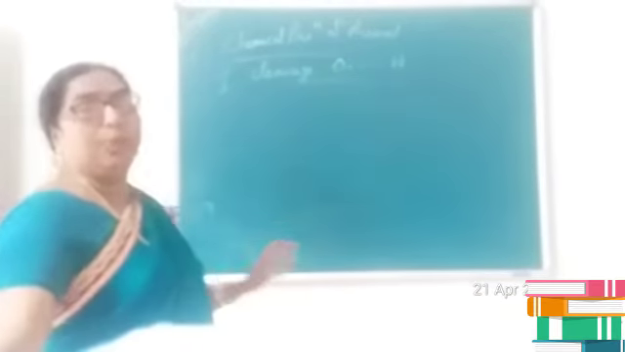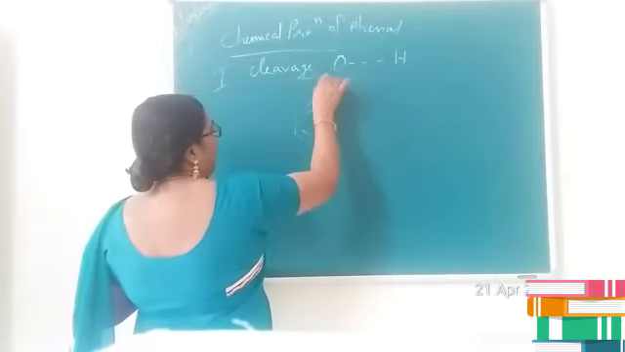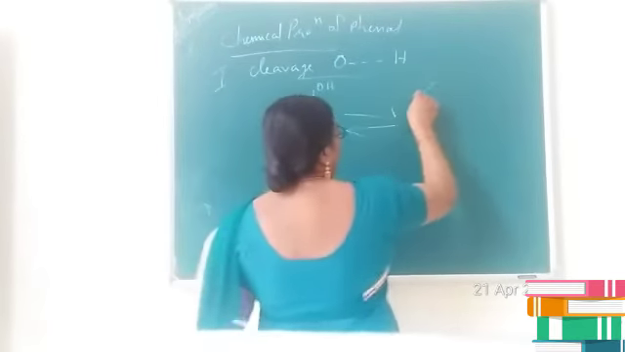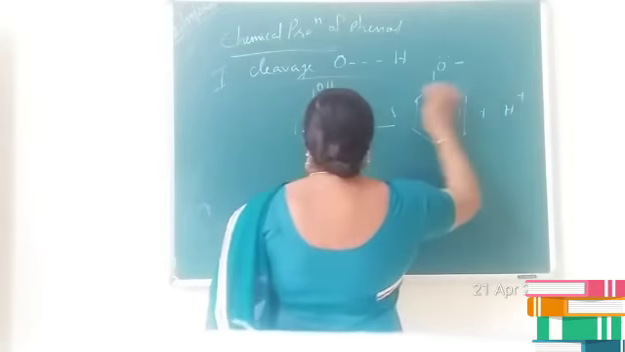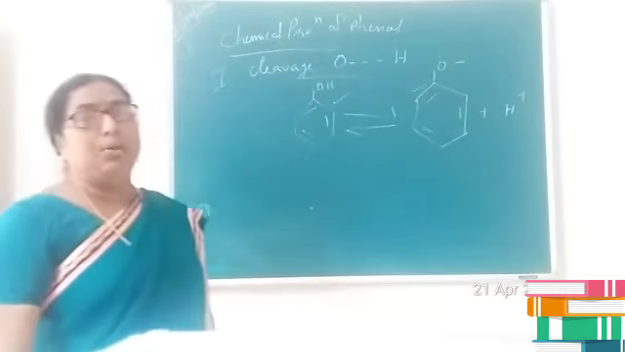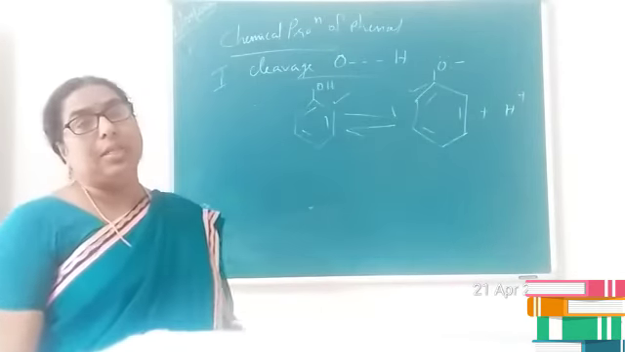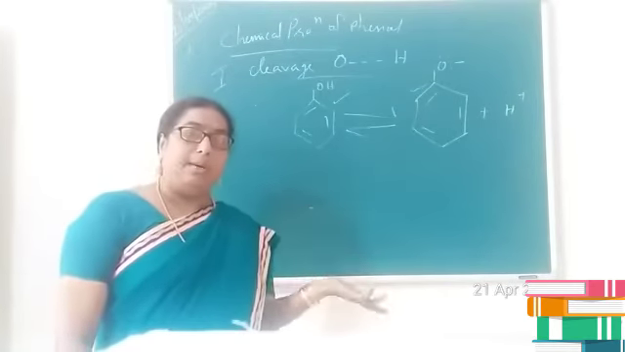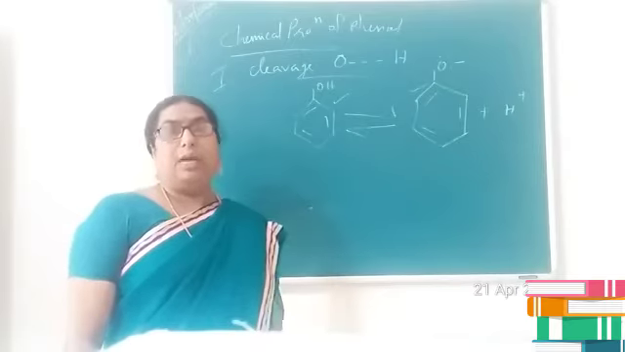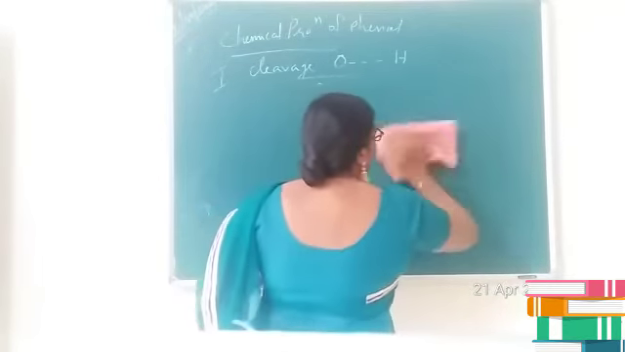But let us see why phenols act as stronger acids compared to alcohols. Actually, children, it is because of resonance. If you consider phenol, OH, it undergoes ionization and you get the phenoxide ion, O minus, plus H plus. Both phenol as well as phenoxide ion are resonance stabilized structures. That is why phenols are stronger acids than alcohols. Now let us see the resonating structures of both phenol and phenoxide ion.